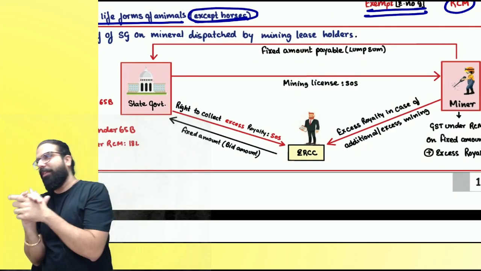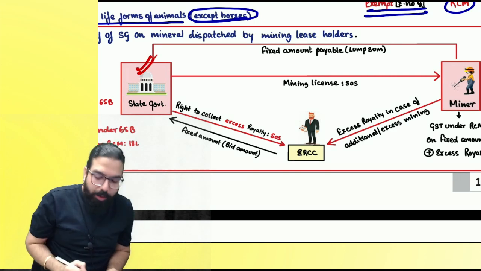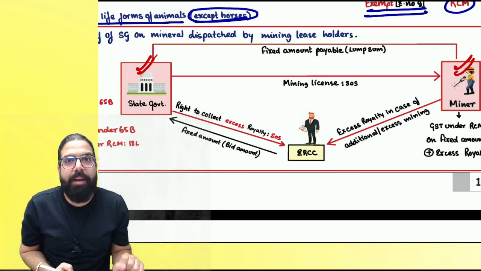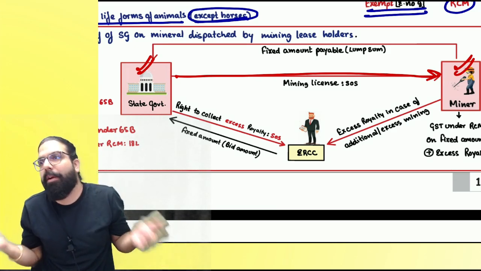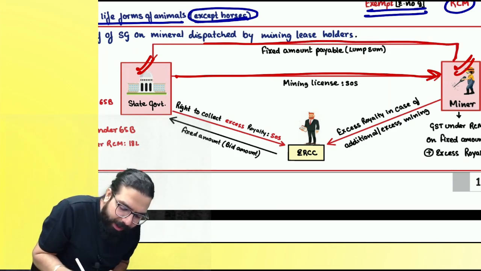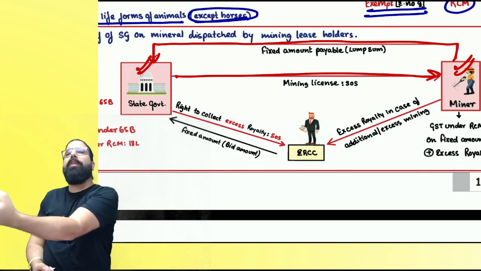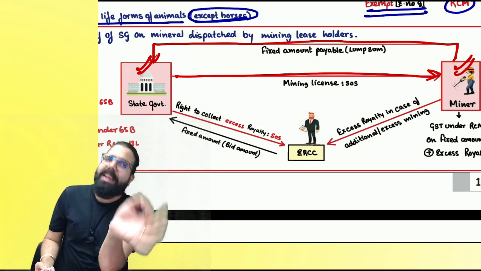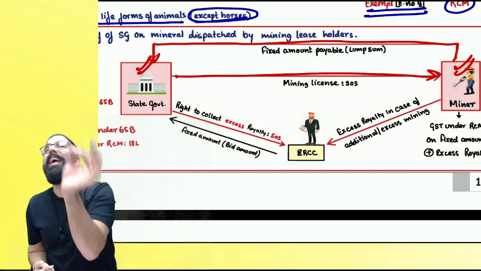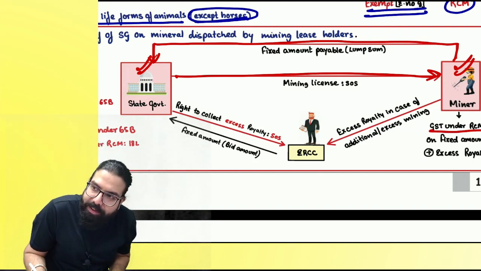Now I'll first explain what a royalty is. Here, the state government gives a mining license to a mining company. Giving of a mining license is a supply of service. These people have to give a lump sum amount. Supposedly they said that they will mine 1 lakh ton and give you 1 crore rupees. Are we clear, everyone? If you do any excess mining, you have to pay excess royalty. Can I go ahead, everyone? Now they have to pay GST under RCM on the fixed amount.